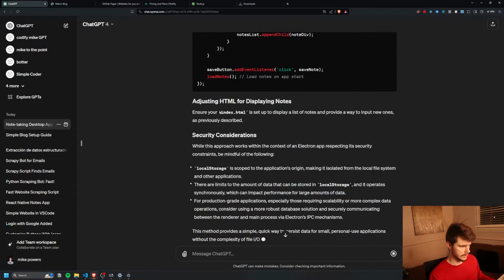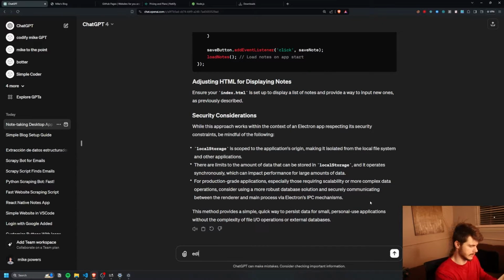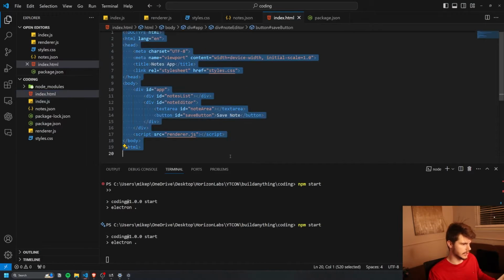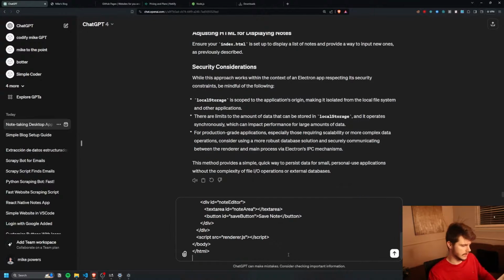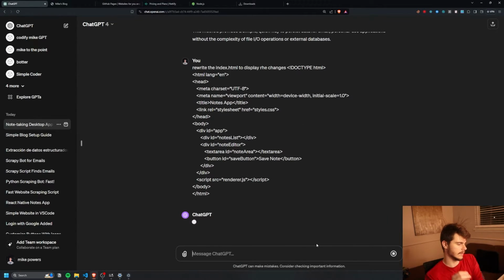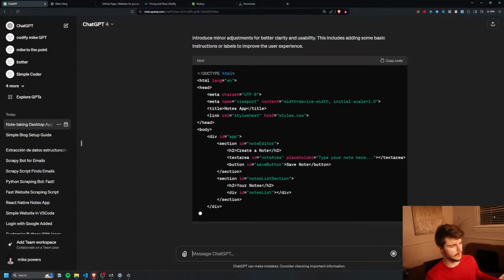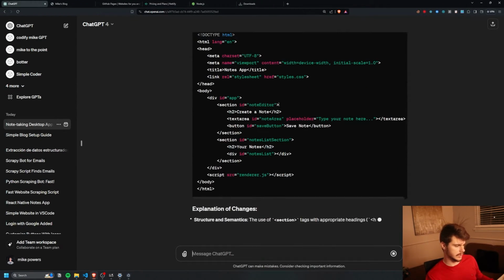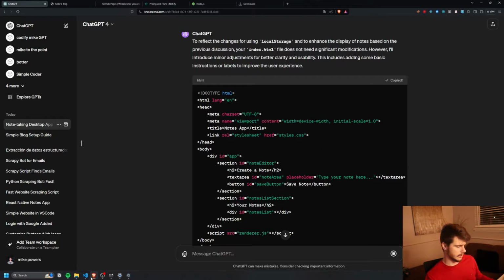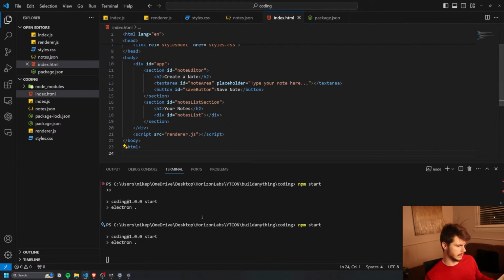And then, so ensure index.html. Right, so we're gonna say this. So it looks like we also need to update our index.html in order to display the notes. So I'm gonna say, rewrite the index.html to display the changes. And I'm gonna put this in here. And we'll see if it gives us something new so we can see our notes. Okay, so it's gonna improve our HTML for us, whether we like it or not here. So let's do this. We'll put this in here.